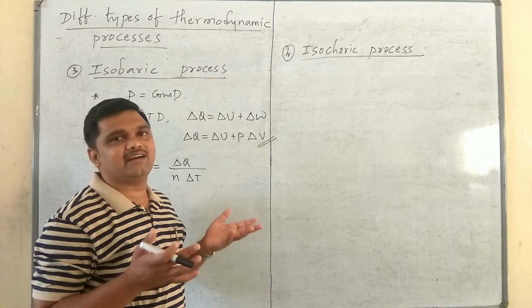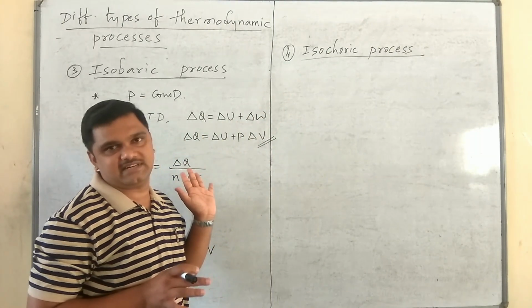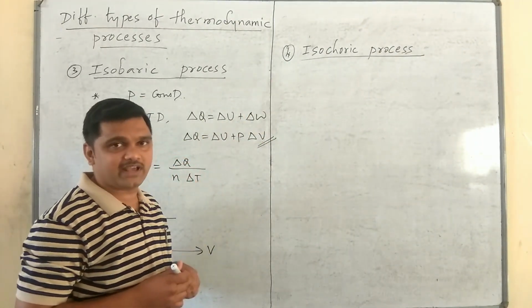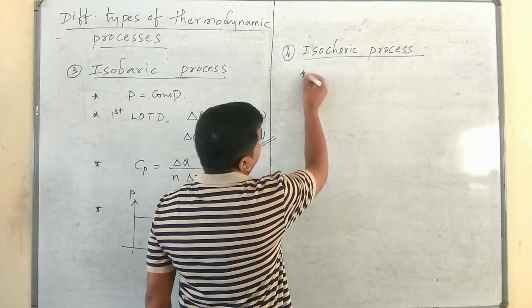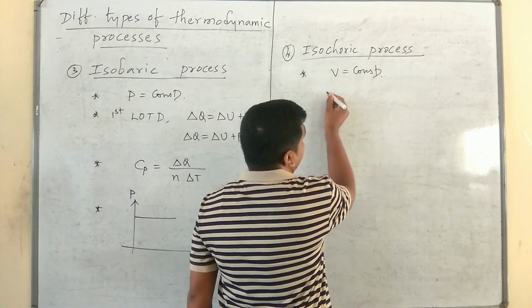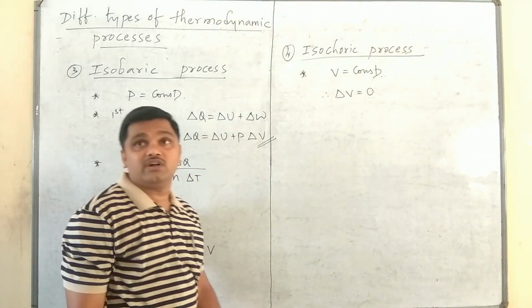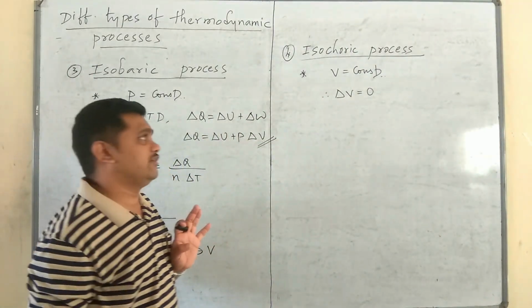Here pressure and temperature may vary, but the volume remains fixed. Such a type of process is called an isochoric process. Here V is equal to constant. Therefore, delta V is equal to 0, that is, the change in volume is equal to 0.